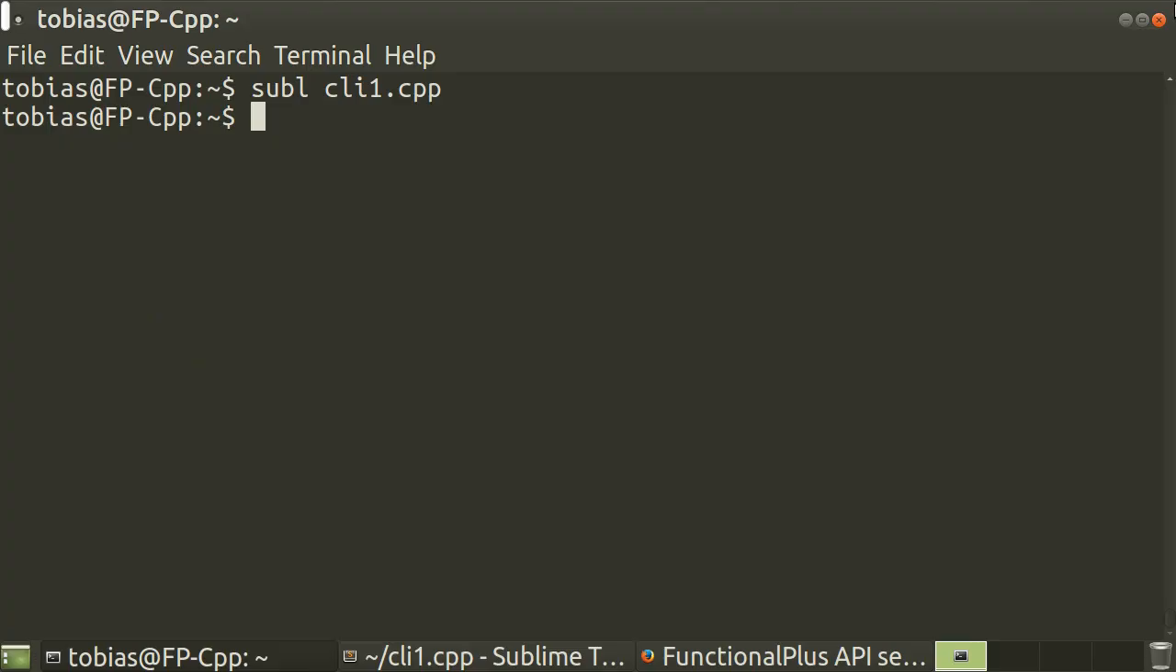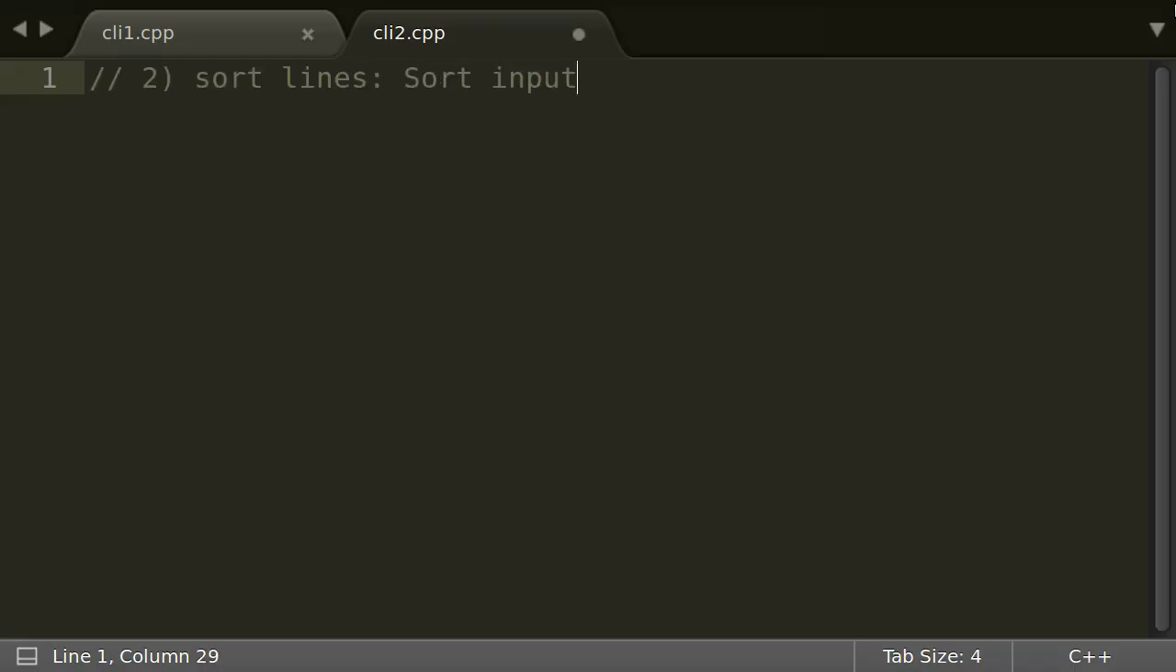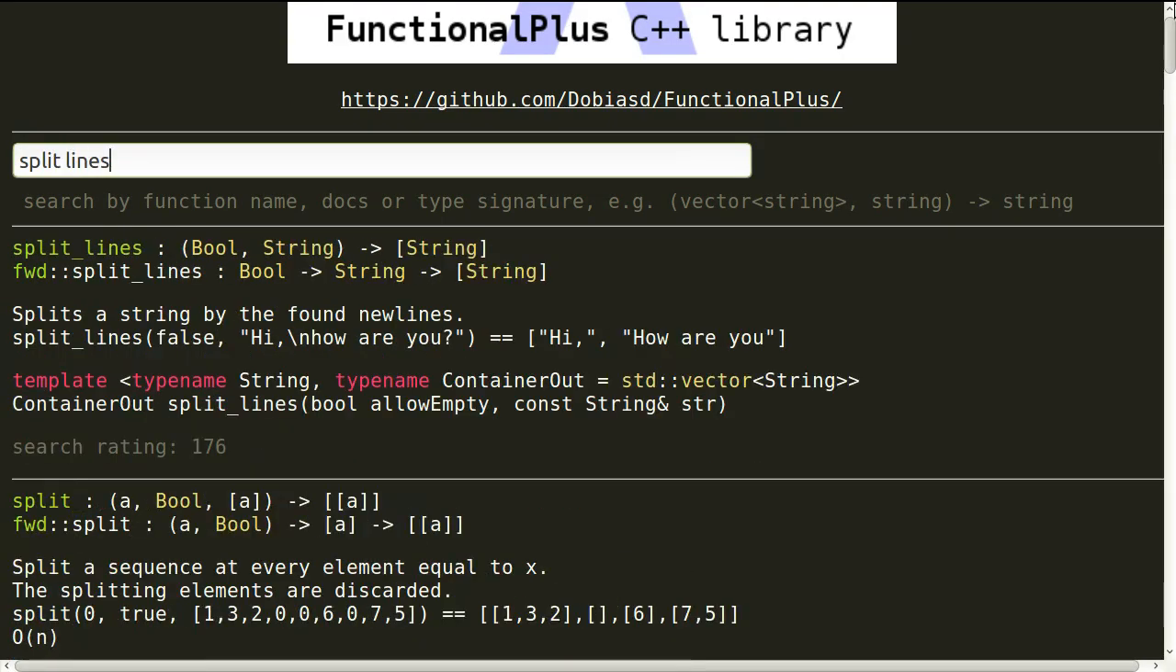Let's give it a test run. Okay, it works fine. Now to the second task. Sorting input lines should also not be a big problem either. I bet Functional Plus provides a function to split a string into lines.